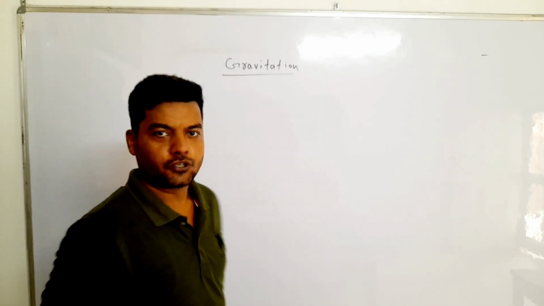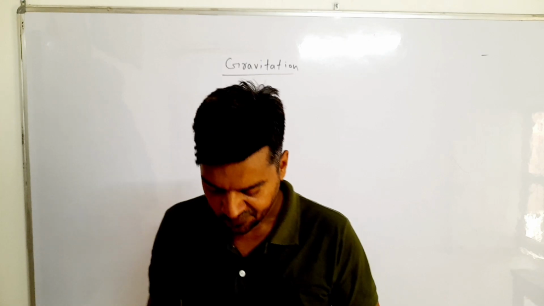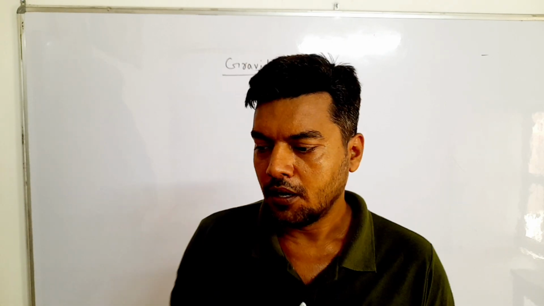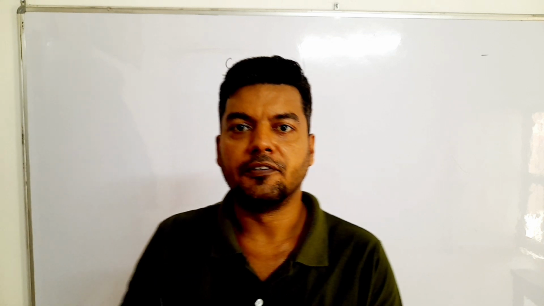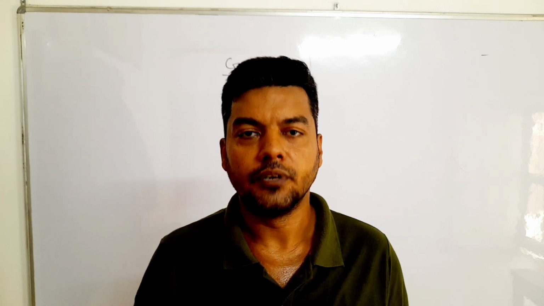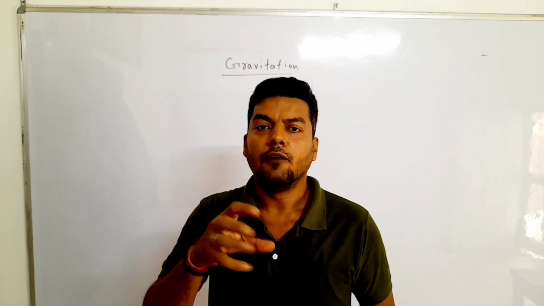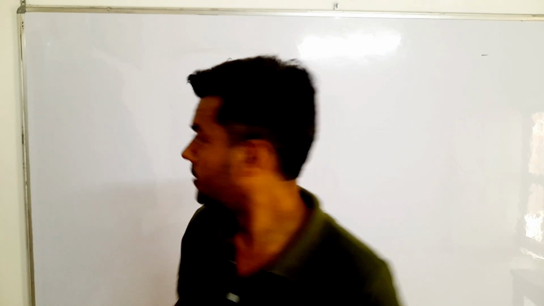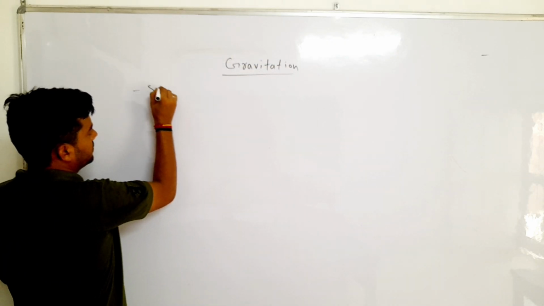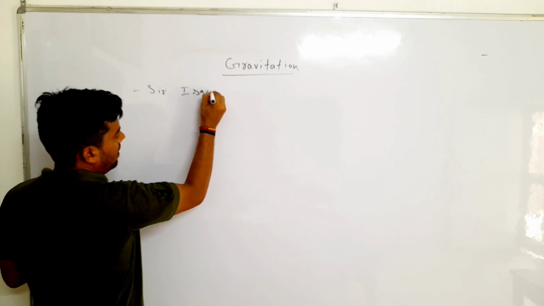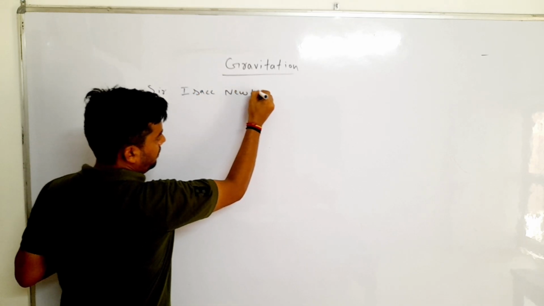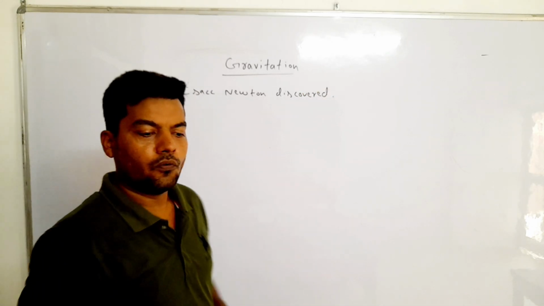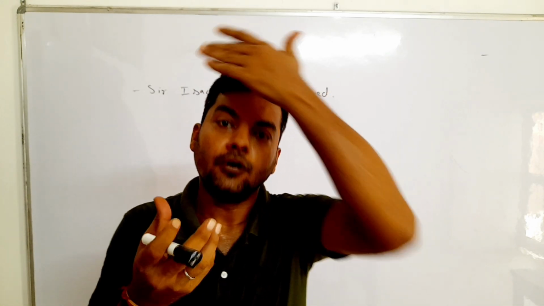Gravitation. First of all, one thing is very much clear. Who discovered the gravitation? We all know that Sir Isaac Newton, in the mid 16th or 17th century, discovered the law of gravitation. First of all, we have to find what is the basic reason behind gravitation. What is gravitation? Sir Isaac Newton discovered it.